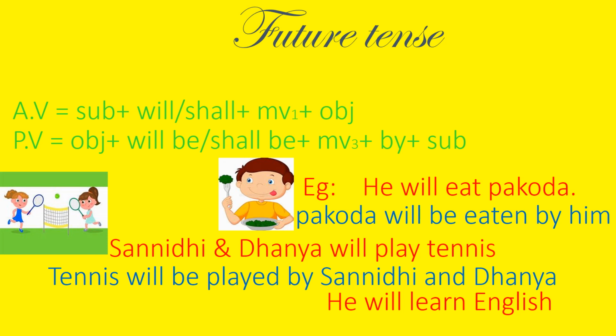Then again the main verb in first form is the same and the object is the same. In passive voice also, only will be or shall be should be added so that it changes to the future tense, leaving everything else the same. Object plus will or shall be plus main verb in the third form plus by plus subject. So we will see the examples now.